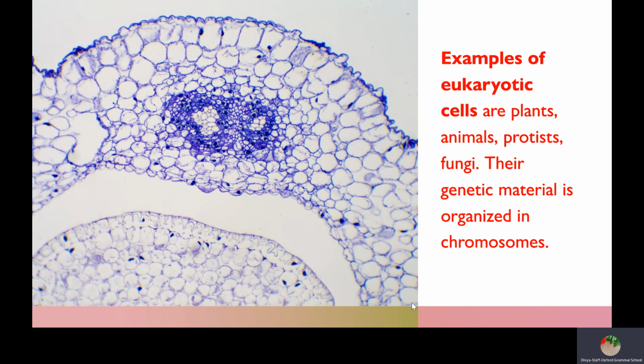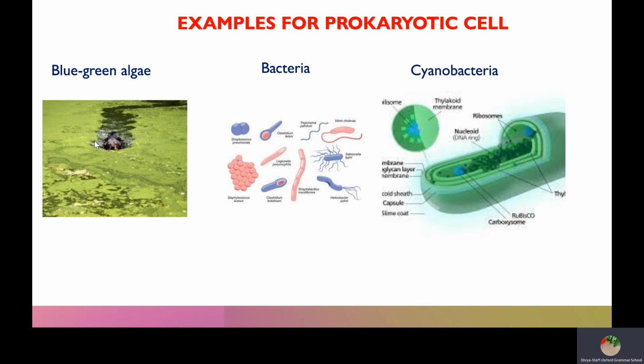And coming to the prokaryotic cell, see blue-green algae, bacteria, cyanobacteria. These are all the examples of prokaryotic cells, children. This is about the nucleus, children.